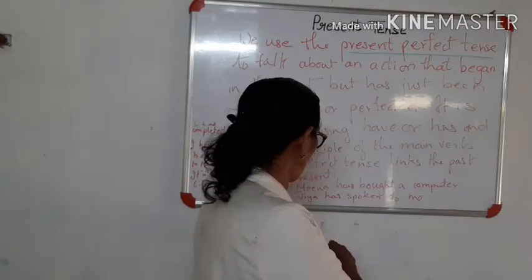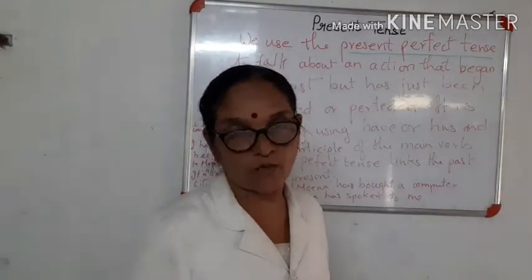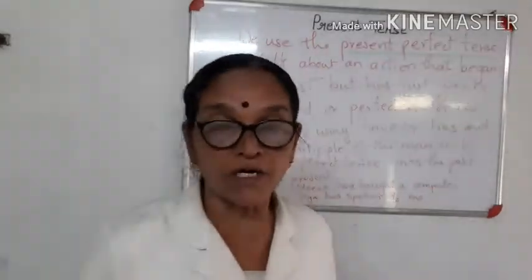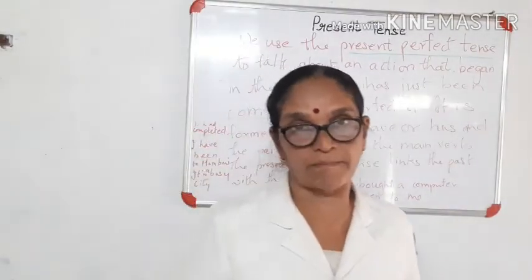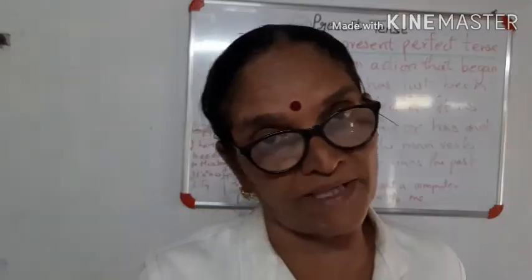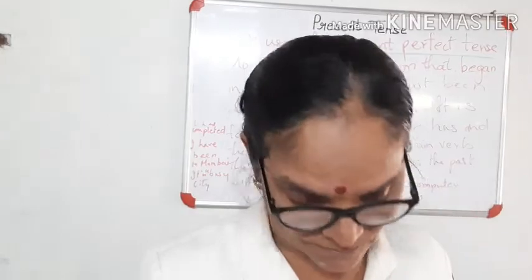Then Meena has bought a computer. That means she has bought a computer and now also she is having it. Jia has spoken to me. She has spoken to me. So it is also like that is there in my mind now. So presently I am thinking of what she has spoken to me that time also. These words are all present perfect tense that you use.